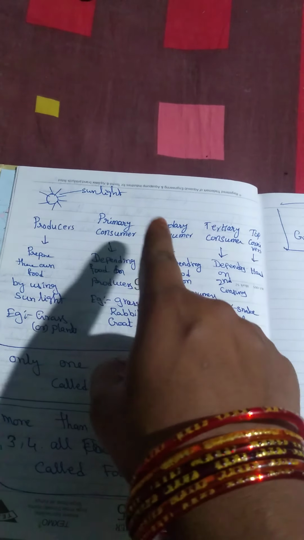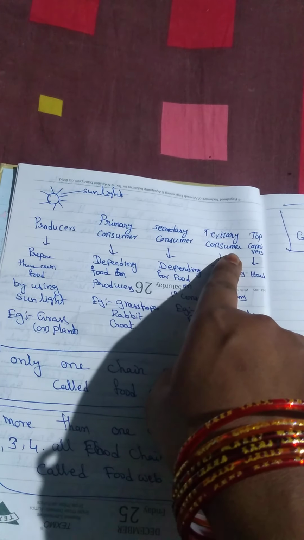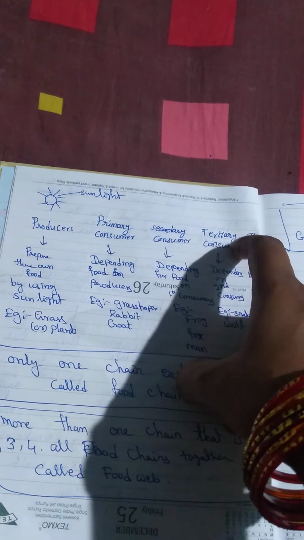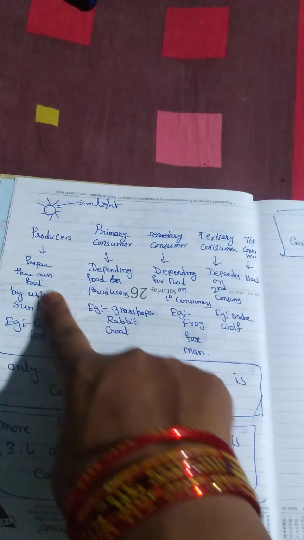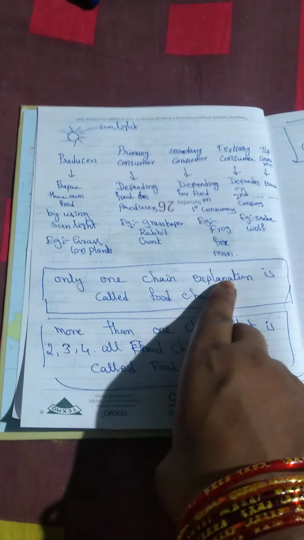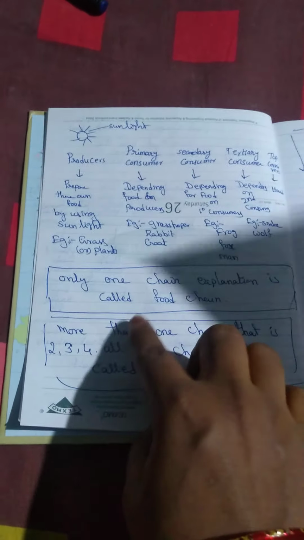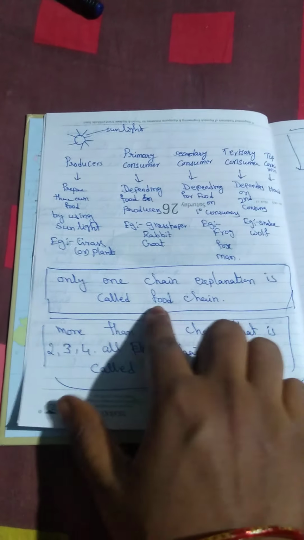So the primary consumer, secondary consumer, tertiary consumer, and the last one is called the top carnivore. This is the explanation for the high school section. Here, only one chain is called a food chain.